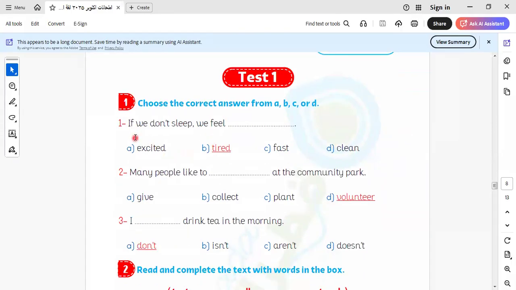First of all, this is the first question. If you don't sleep, we feel excited, we feel tired, we feel fast, we feel clean. Can you guess with me? I don't sleep, so I feel what? I feel tired. So the answer will be tired. Let's go to another one.